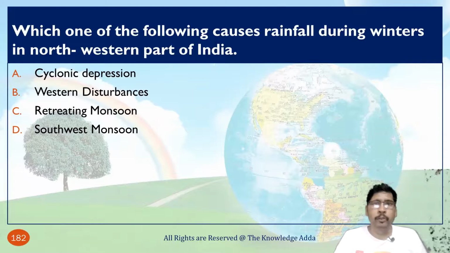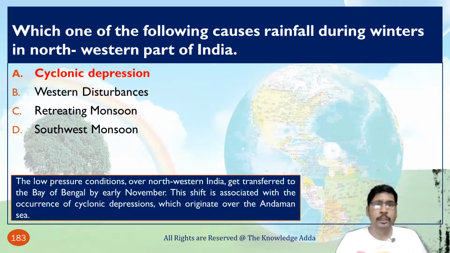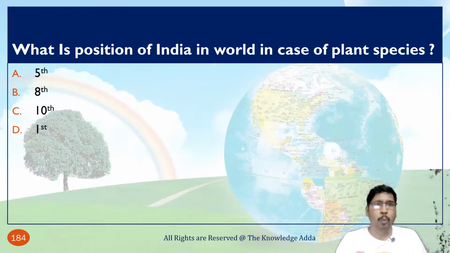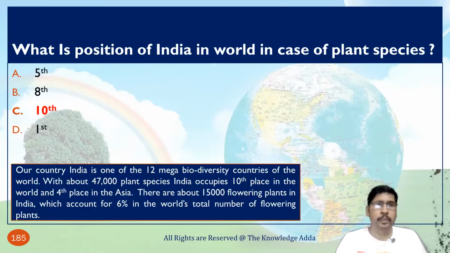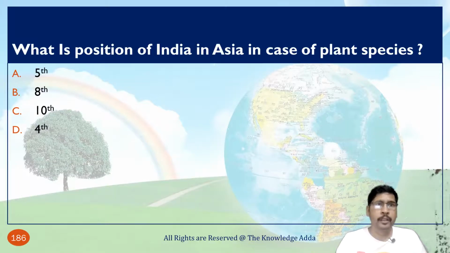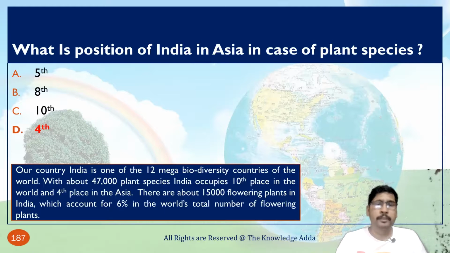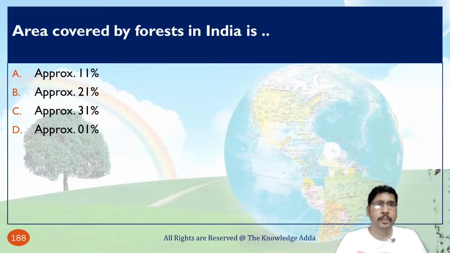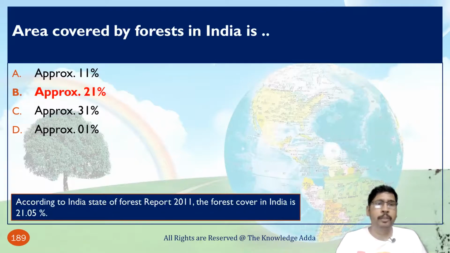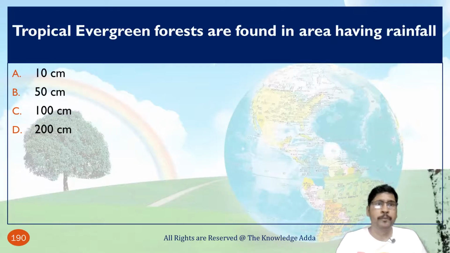Which one of the following causes rainfall during winters in the northwestern part of India? That is due to cyclonic depression. What is the position of India in the world in case of plant species? That is 10th position. And what is the position of India in Asia in case of plant species? That is 4th position. The area covered by forest in India is approximately 21%.